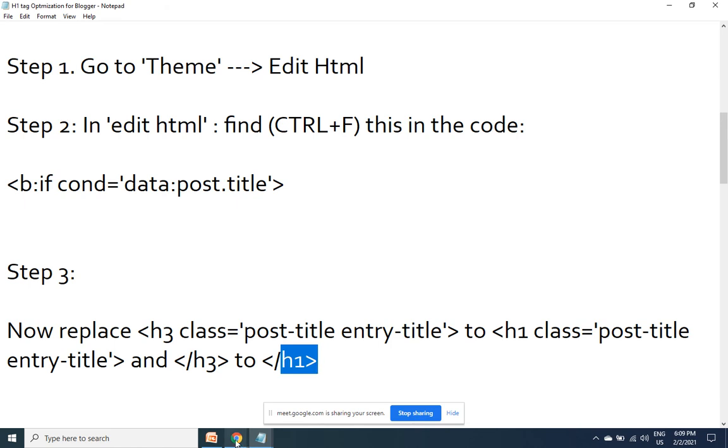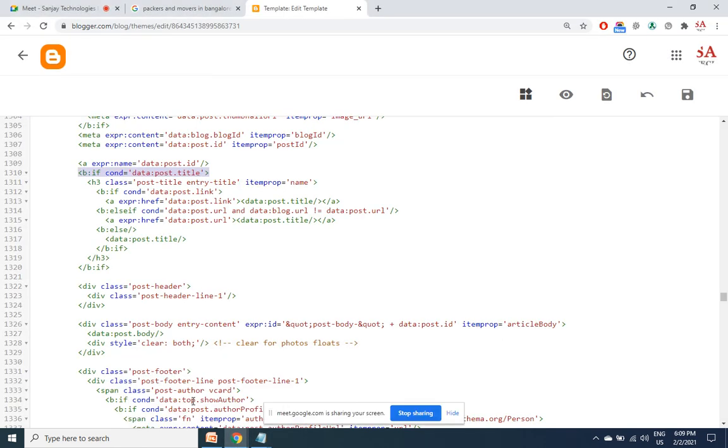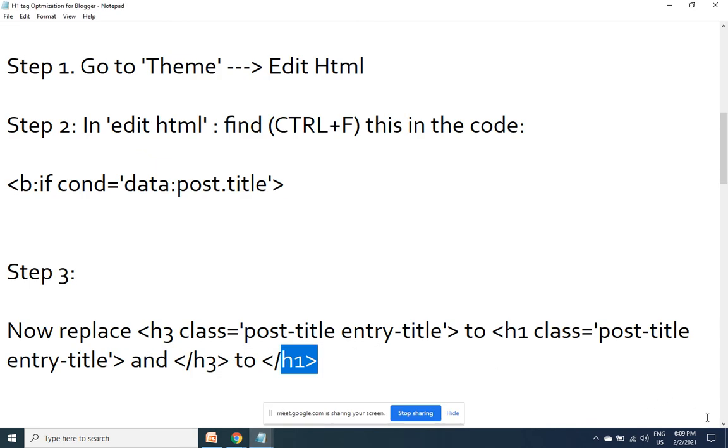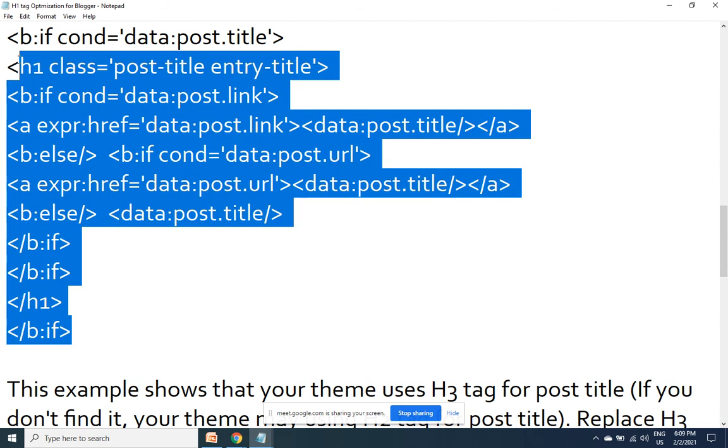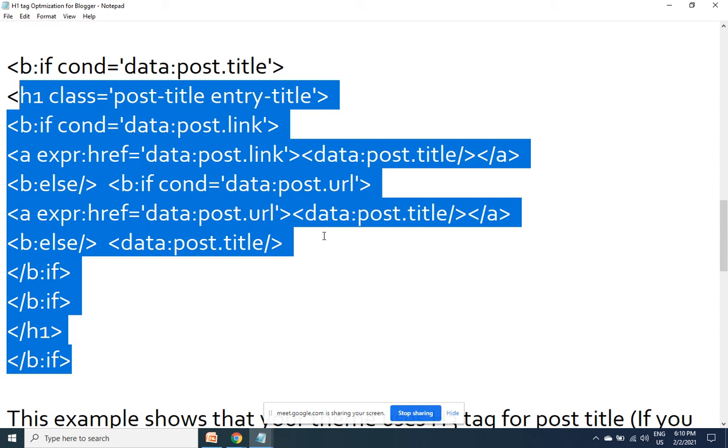So why this H3? Because if you observe in Blogger, the post title comes as H3. For internal pages, the post title which is having our keyword is coming as H3. If we make that H1, automatically our keywords will come in H1. So that's what I need to do here. From H3, I will make it H1. Here also. That's the opening tag, this is a closing tag. Post the change, it has to look like this. It is going to be exactly like that.